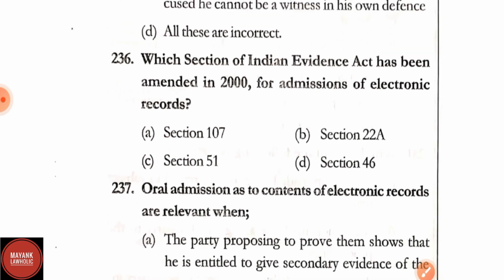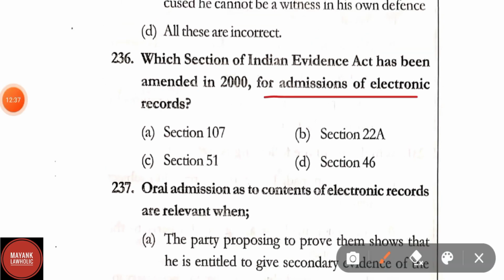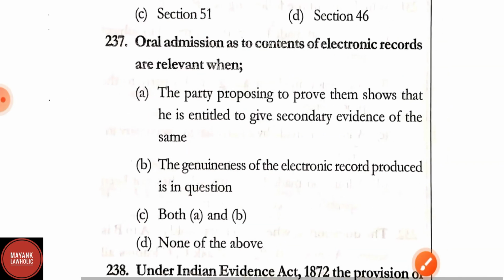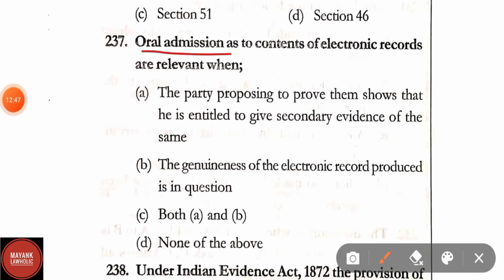Question number 236. Which section of the Evidence Act has been amended in 2000 for admissions or electronic records? Correct answer is option B, that is section 22A. Question number 237. Oral admission as to contents of electronic records are relevant when?